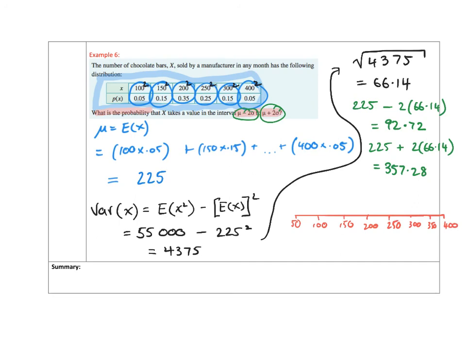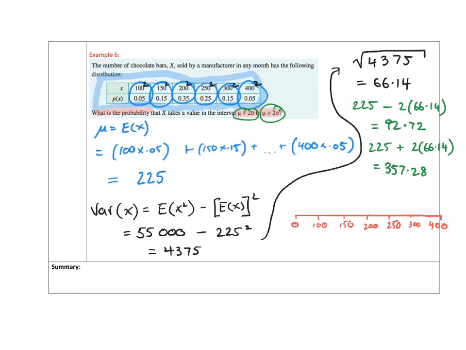When I look at my distribution table, I see that there's 100, 150, 200, 250, 300, then 400. So this 350 isn't really an option, and so I might just put in 400 at the end there. I also know that this 50 isn't really an option, and so we can assume, in that case, a 0.